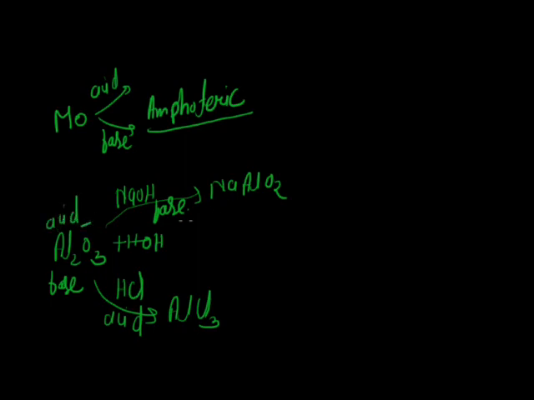So some metal oxides are amphoteric in nature, but most of them are generally basic in nature. So we can say that metal oxides are most probably basic, otherwise some metal oxides are amphoteric in nature.